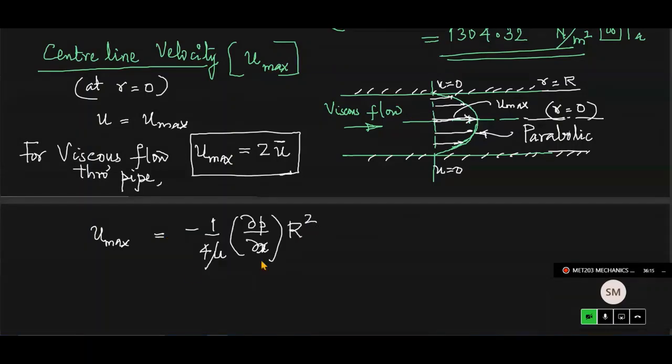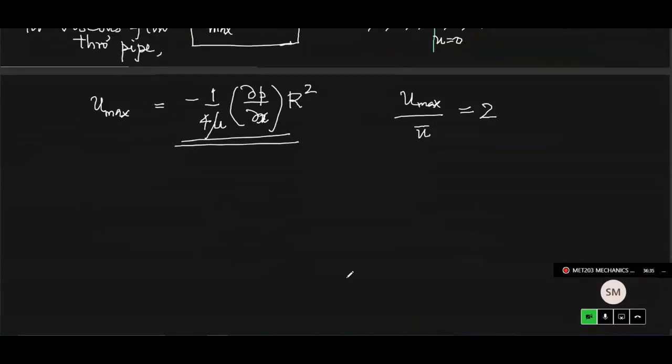This is the equation. Whereas u average is minus 1 by 8 mu, instead of minus 1 by 4 mu here, in the expression for average velocity it is minus 1 by 8 mu. So that's why your u max by u bar is equal to 2. Okay, so average velocity you got already, so you need not calculate it again. So simply take the multiple of that. I mean, take twice of that. So u max